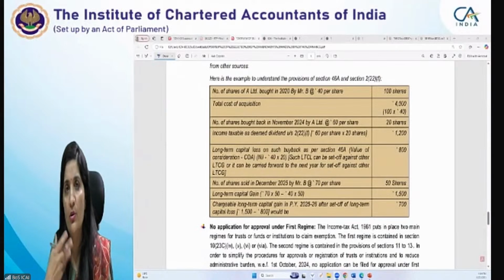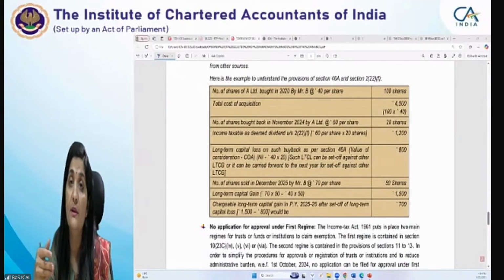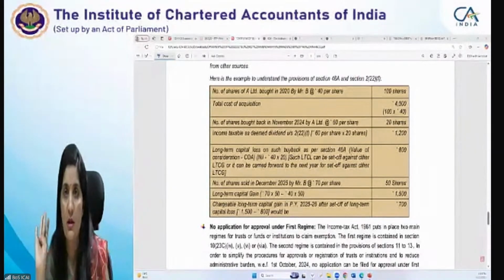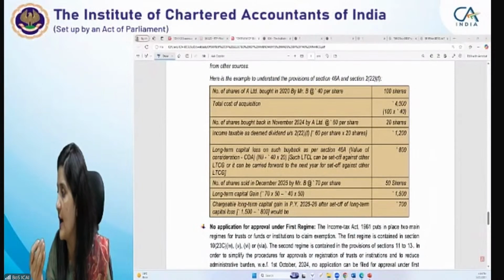Jitna aap practice karoge, certain sections are such ki which are really very important to write also. For example, TDS ke provisions, and you have to learn those provisions only with the help of these section numbers. Okay? So, in that way you have to.